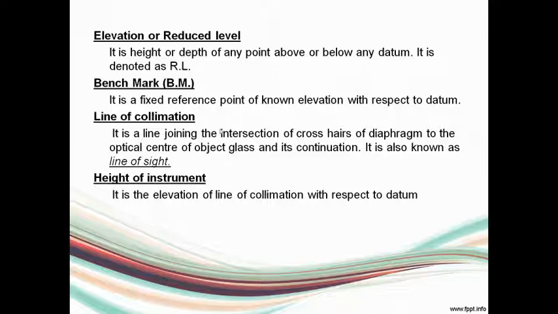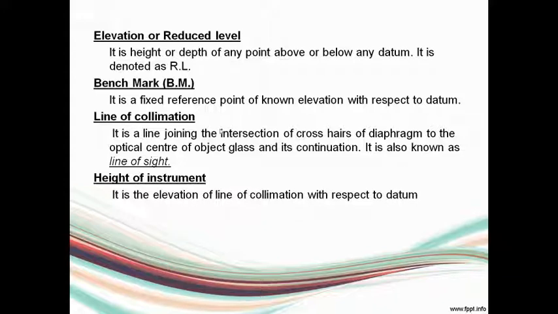Then for doing leveling in the site, you need the help of some optical instruments. So essentially it will consist of a telescopic device. In this telescopic device, there will be an object glass, and the line joining the intersection of the crosshairs of the diaphragm of this particular instrument to the optical center of the object glass, and its continuation, is usually taken as the line of sight or line of collimation.